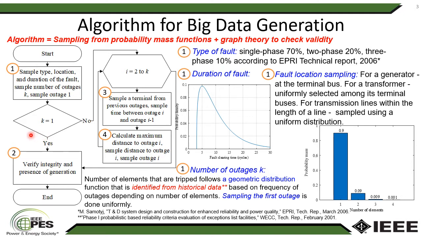After the first step, the algorithm performs a check if there is one or more elements in the contingency. If k equals 1, the algorithm proceeds with verification of integrity and presence of generation. If k is more than 1, steps 3 and 4 are performed before the verification.